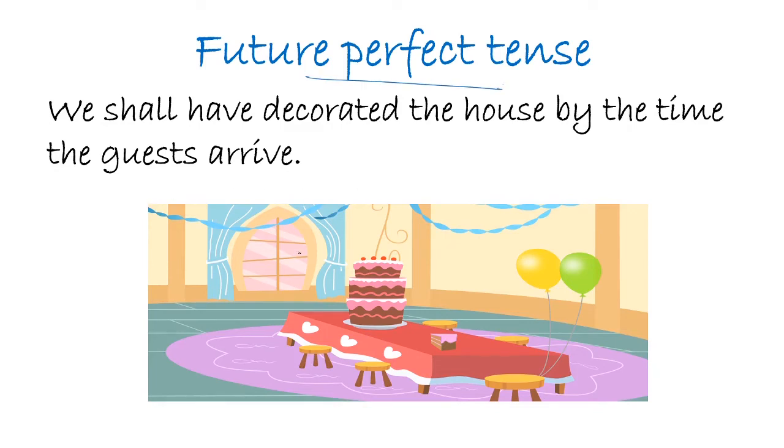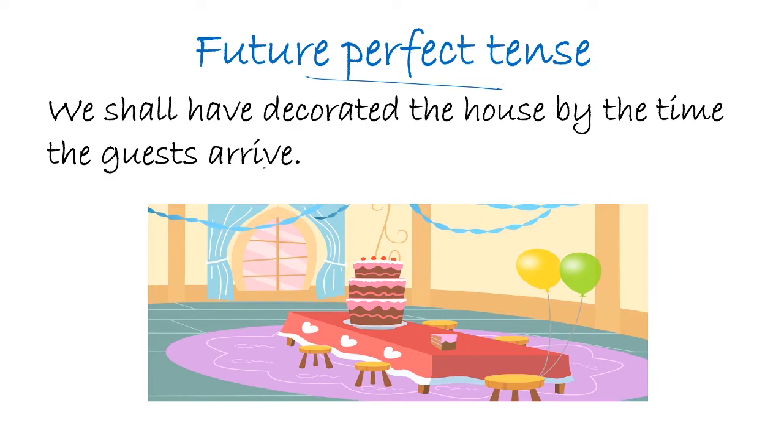Future perfect tense is used to indicate an action that will be completed at some point in the future. So it generally shows two actions. The action that comes before is in the future perfect tense, whereas the second action is in the simple present tense. So we shall have decorated the house by the time the guests arrive.